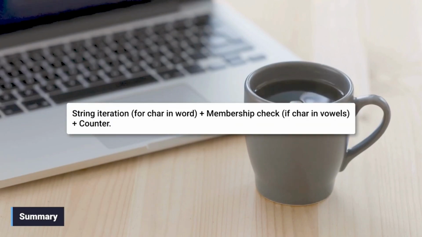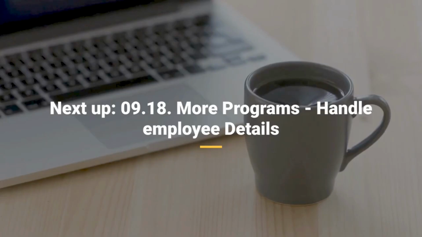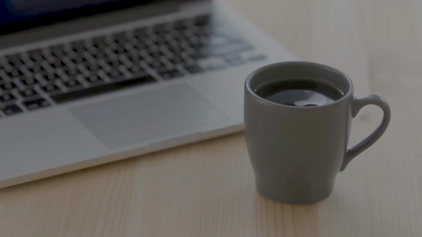To summarize, this pattern of iterating, checking membership, and incrementing a counter is an approach for analyzing the content of strings in Python. Our next lecture, 0918. More programs, handle employee details. See you there.